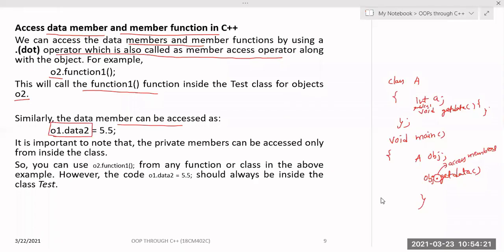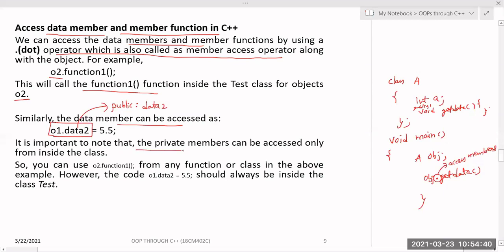Everyone following, right? Very good. Only if data 2 is public can I access it in this manner. But if it is in the private section, then I cannot access it outside the class, and it will give an error. Even what is in the private section can be accessed only through member functions.